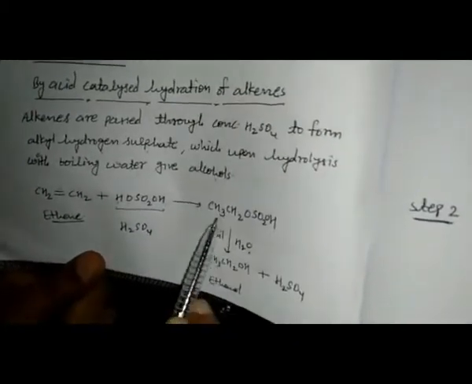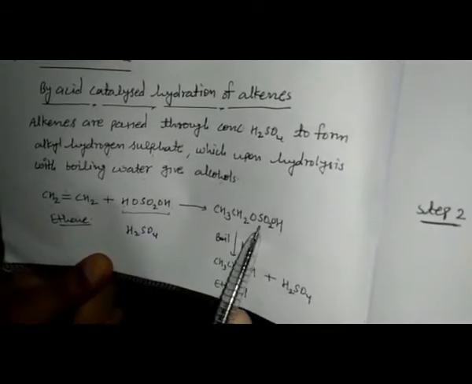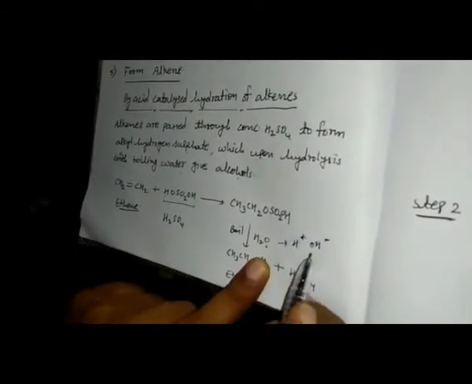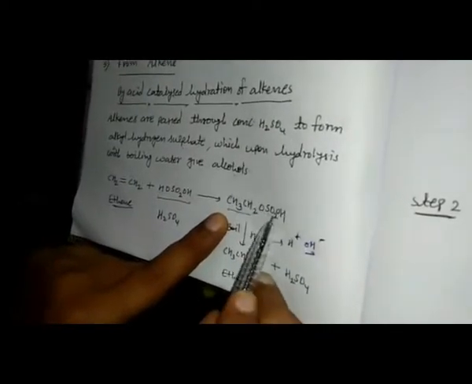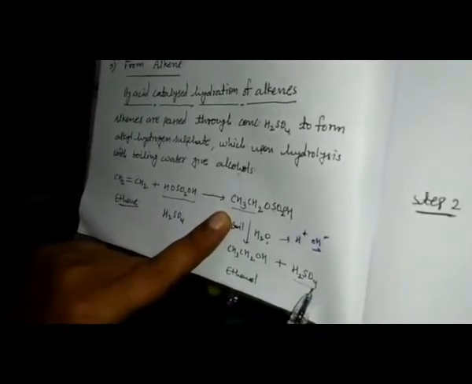This will be boiled in the presence of H2O. Then CH3CH2OH will be separated out, because this H2O is again split into H positive and OH negative. This OH negative will react with this CH3CH2 to give us CH3CH2OH, and H2SO4 is separated out. So from ethene we are getting ethanol.